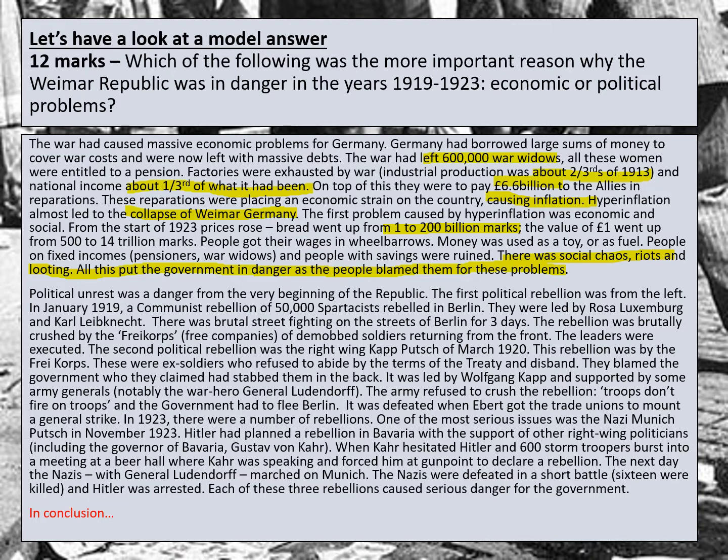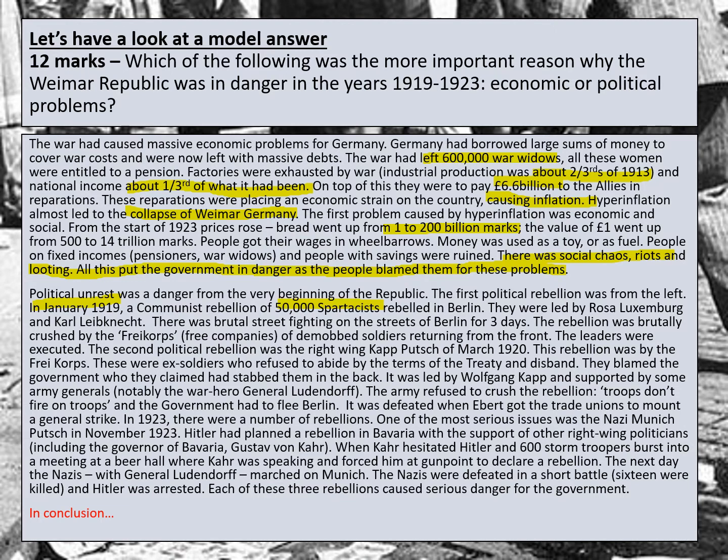Let's look at the second paragraph. Political unrest was a danger from the very beginning of the Republic. The first political rebellion was from the left. In January 1919, a communist rebellion of 50,000 Spartakists rebelled in Berlin. They were led by Rosa Luxemburg and Karl Liebknecht, and there was brutal fighting in the streets of Berlin for 3 days. The rebellion was brutally crushed by the Freikorps, who were basically demobbed soldiers returning from the front.